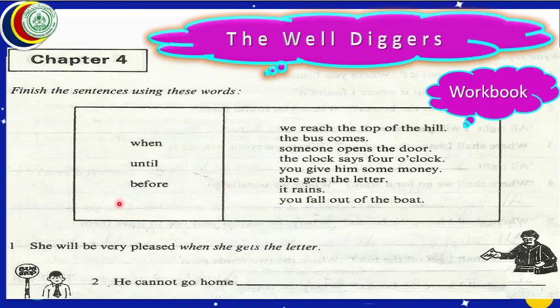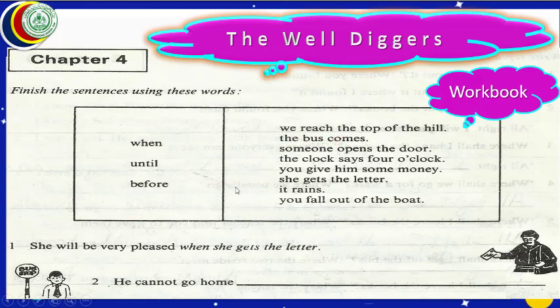Now we shall try to find out what we shall write from this column. Should we write he cannot go home when the bus comes? He cannot go home until the bus comes. He cannot go home before the bus comes. What will be the correct option? The correct option will be until the bus comes. He cannot go home until the bus comes. This will be the correct option.